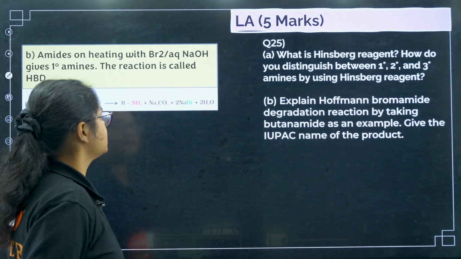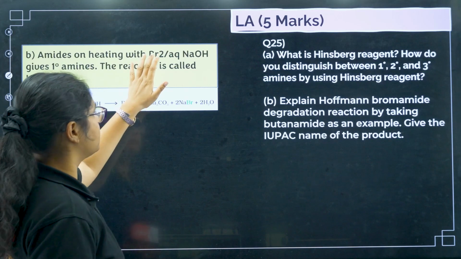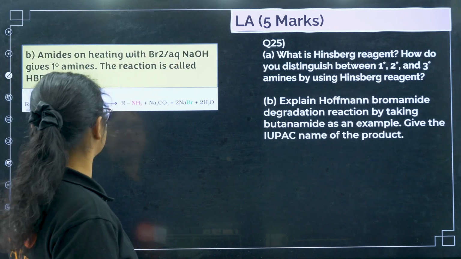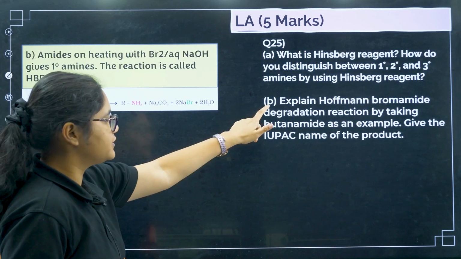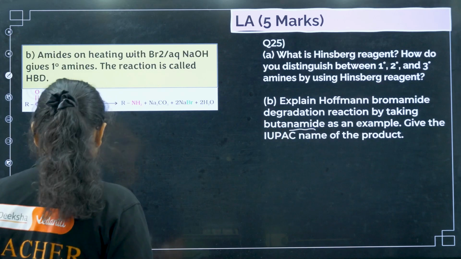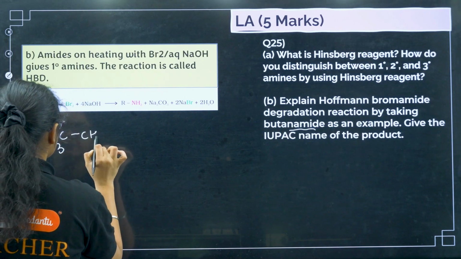Okay. So let us see here, first of all, amides on treating with bromine and aqueous NaOH give you primary amines. This reaction is called Hofmann-bromamide degradation. So the first part is over. Next, you have to take butanamide as an example, you cannot take any other thing. So it is like this.